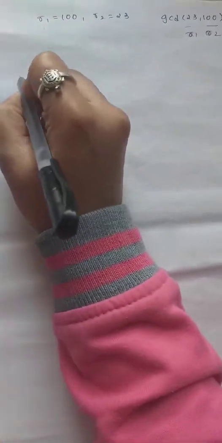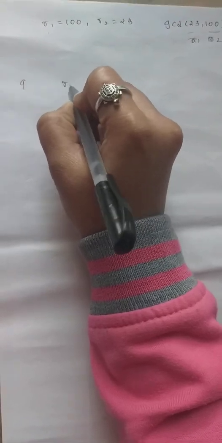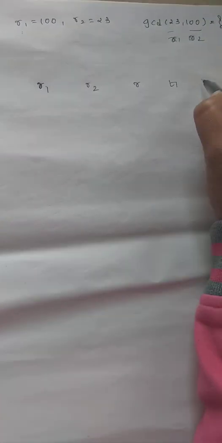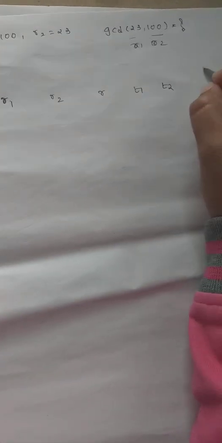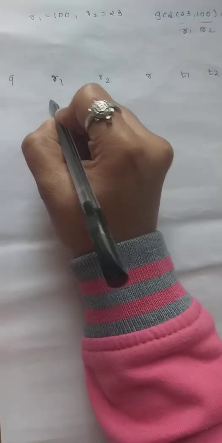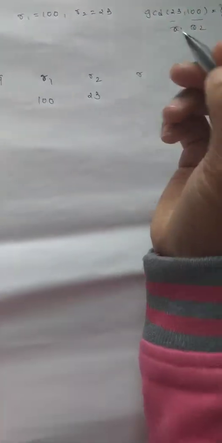To find the extended Euclidean, first of all we make a table with columns Q, R1, R2, R, T1, T2 and T. R1 value is 100 and R2 value is 23.